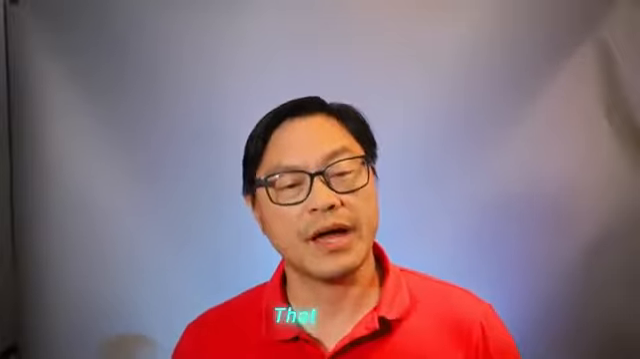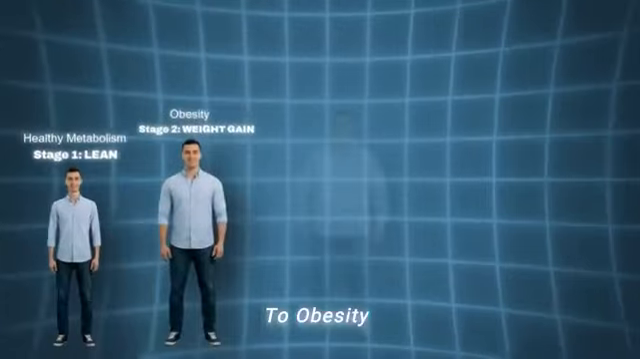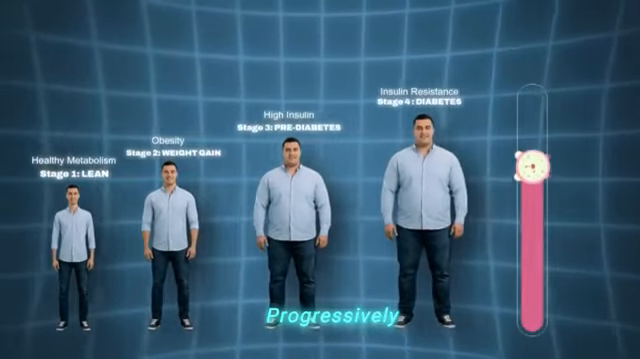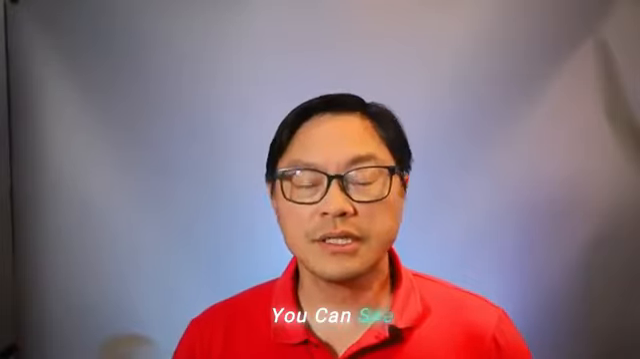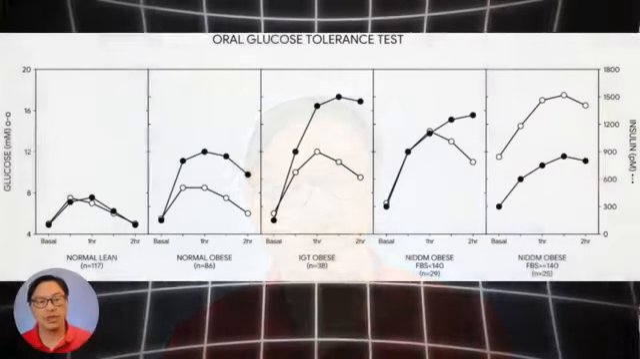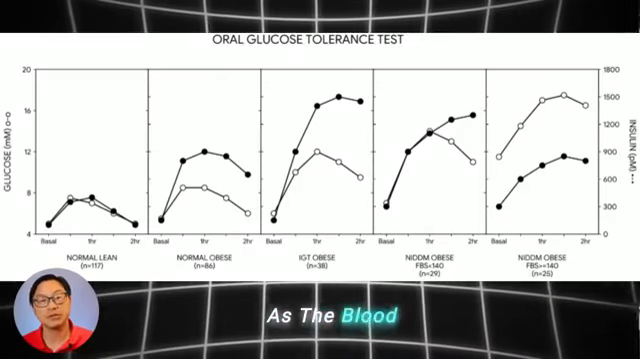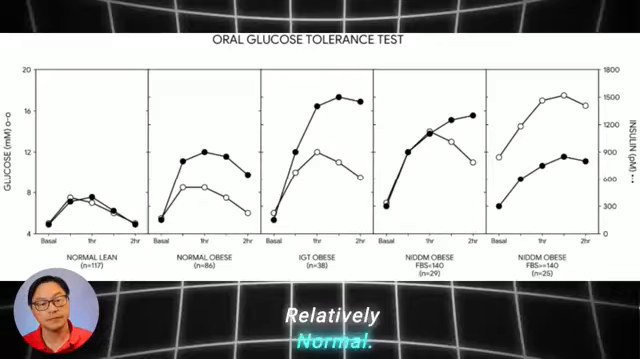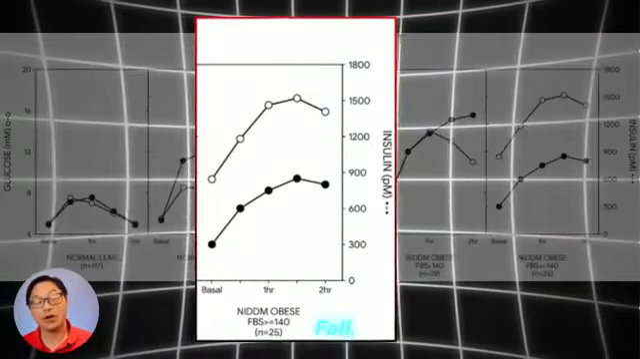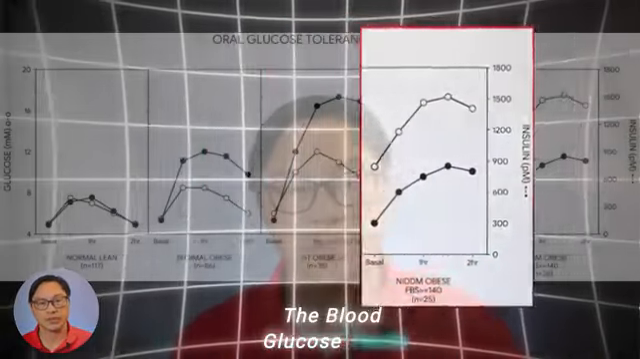And we know that as you go from normal lean person to obesity to prediabetes to diabetes, insulin levels progressively go higher and higher. You can see from this article from 1992, which is many, many years ago, that insulin tends to go up much higher even as the blood glucose stays relatively normal until you get to frank diabetes, where the insulin levels fall, although they're still much higher than normal, and because they're falling, the blood glucose tends to rise.